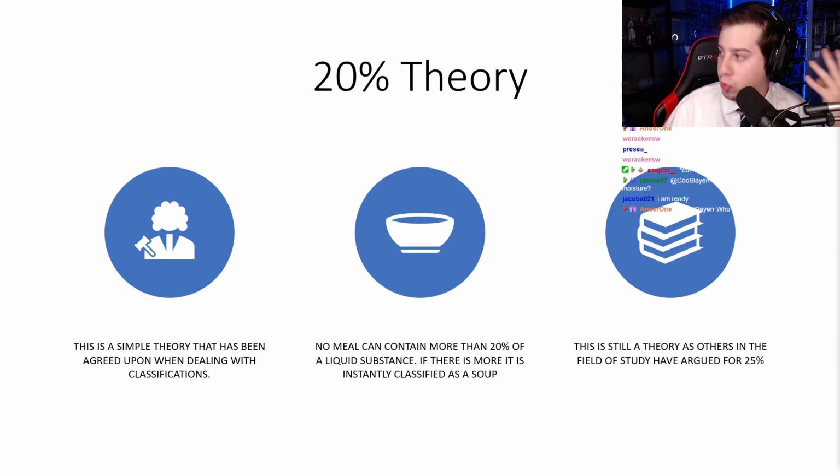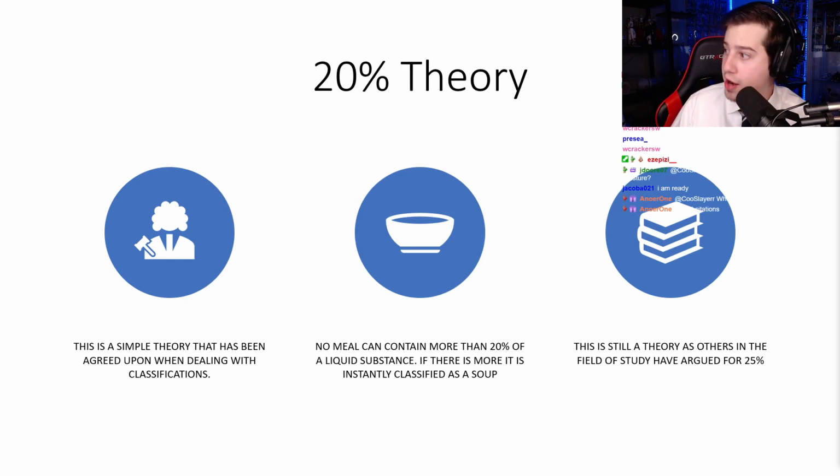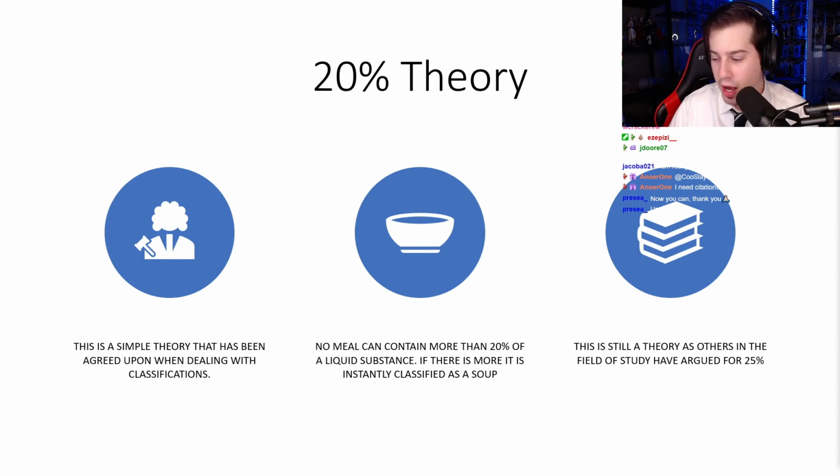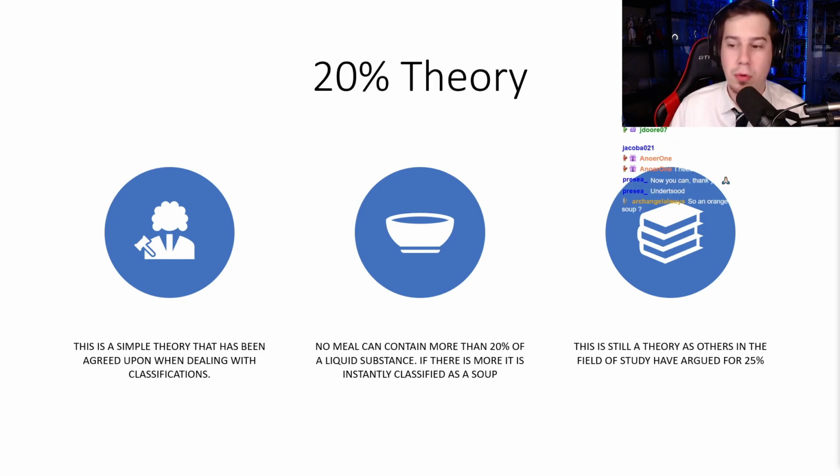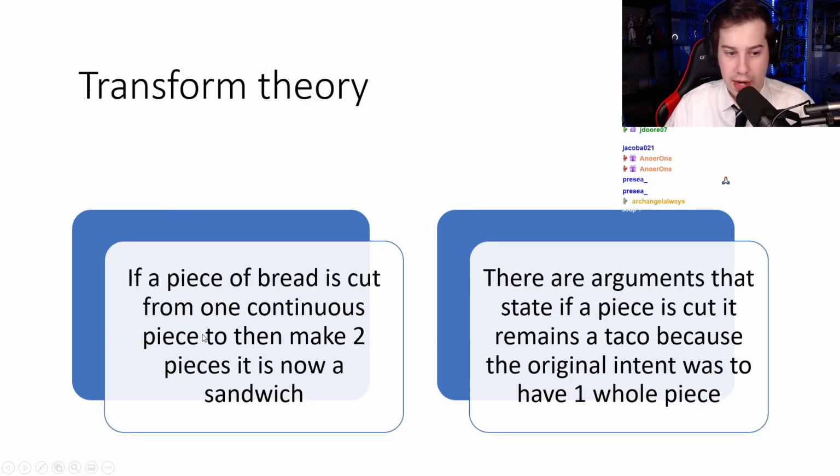So broth, like actual liquid. So think like spaghetti sauce, water, milk, stuff like that. Melted ice cream. Who are the others in the field? Other great minds that I work with, my colleagues. So orange juice is just a juice, not a soup. Correct. Next, we have the transform theory.